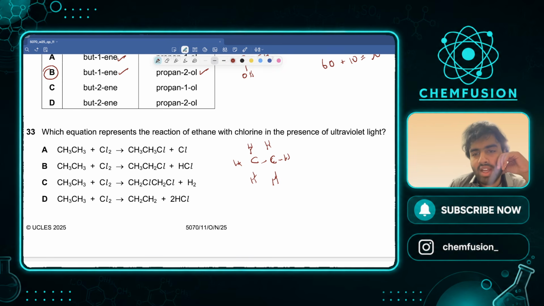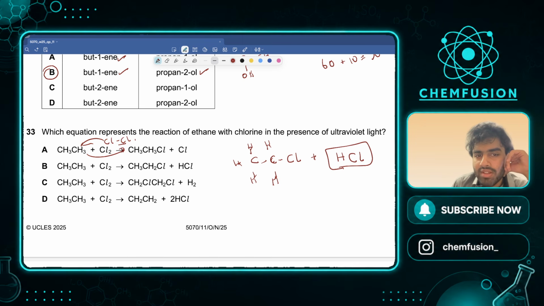So now what will happen? We remove this hydrogen, chlorine comes in, and this hydrogen will go and form a bond with the leftover chlorine to form HCl, right? Because one Cl from Cl2 comes with the carbon, and the other Cl forms HCl with that hydrogen. Makes a lot of sense. So we need to see that HCl should be a byproduct.